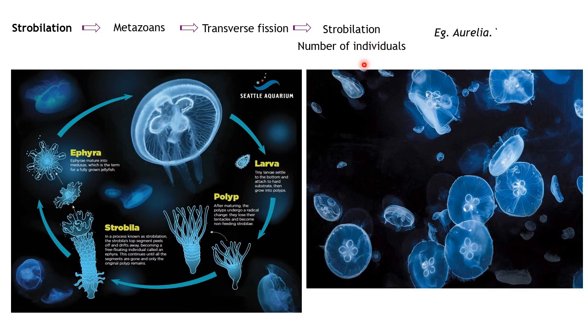This is a matured moon jellyfish, or Aurelia. Through sexual reproduction, it produces a larva.